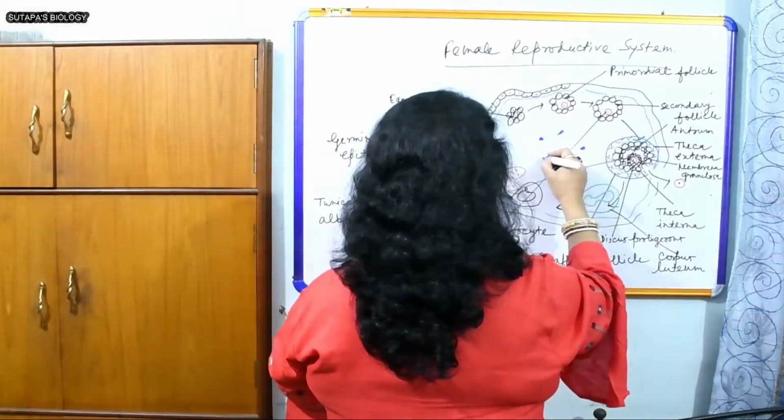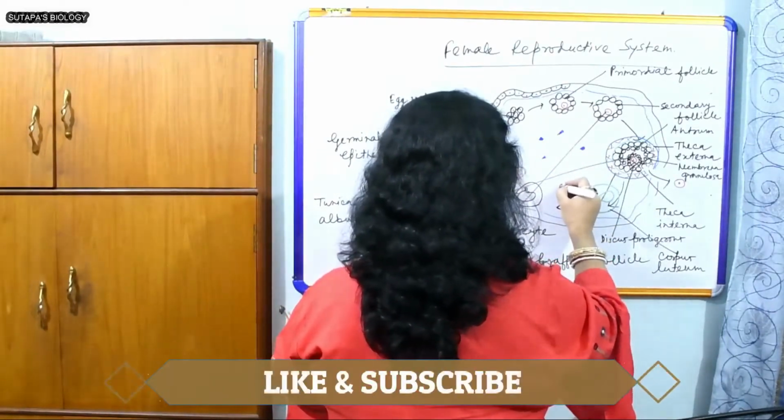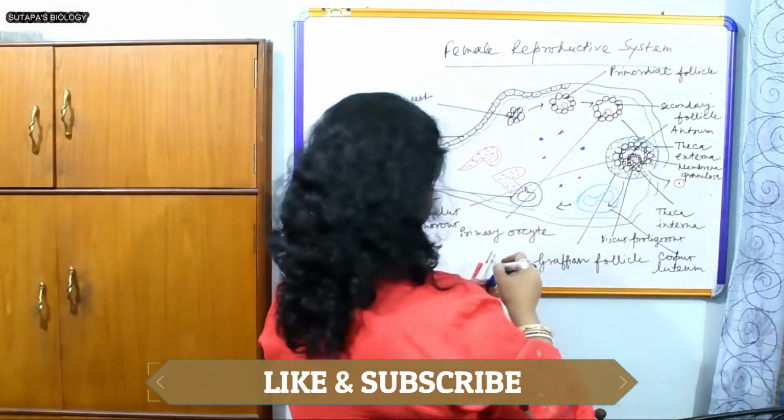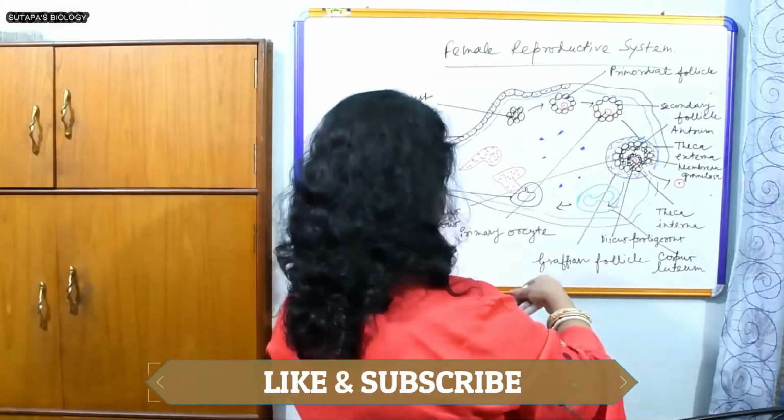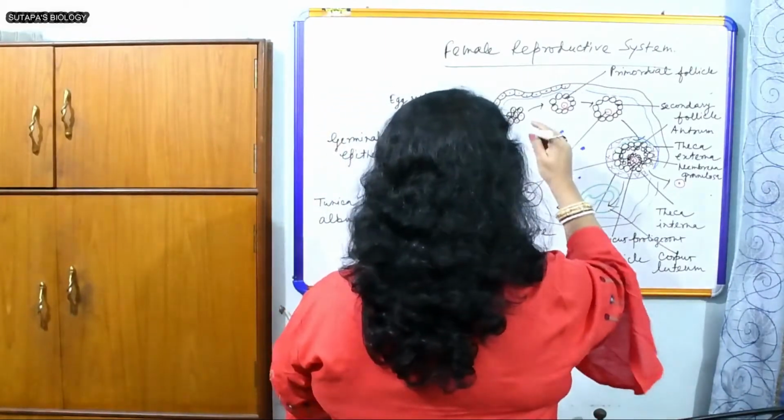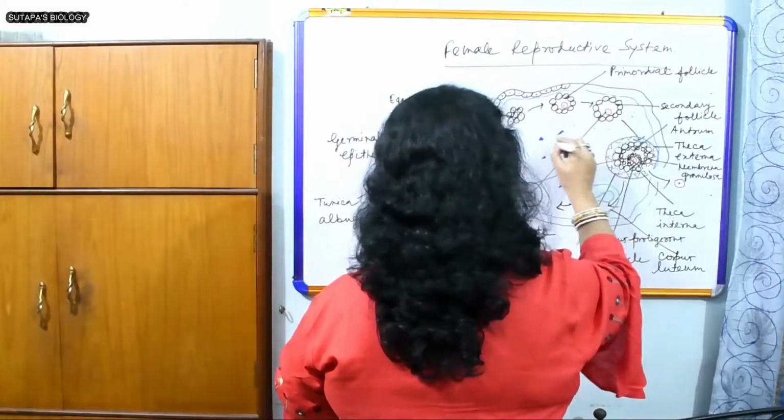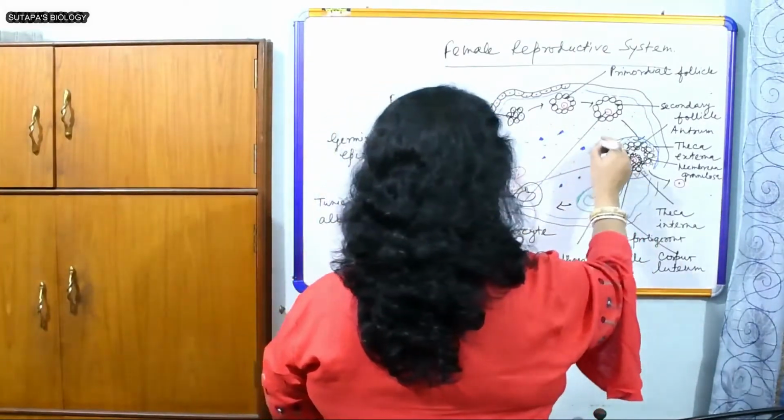Many spindle-shaped cells are present here. Many different things are present inside the stroma, or matrix.